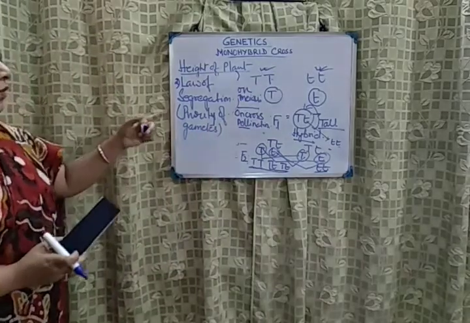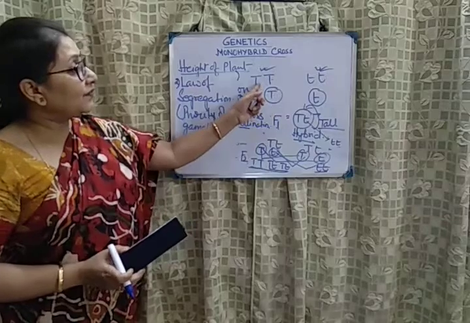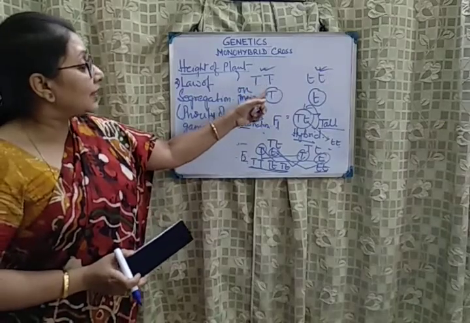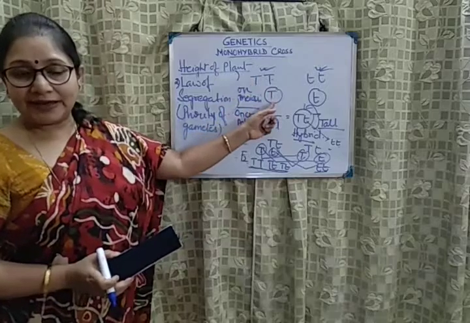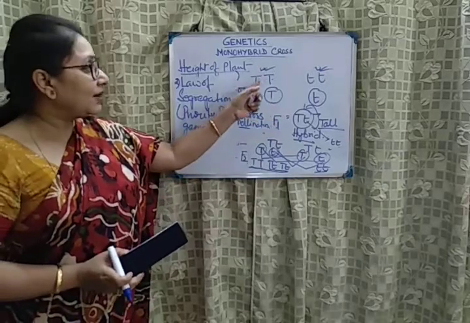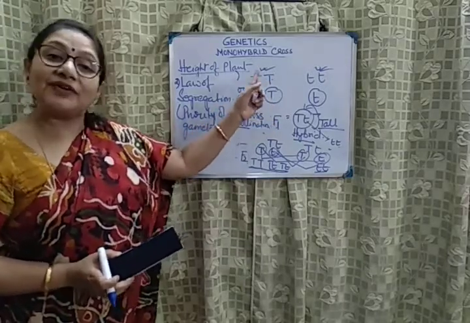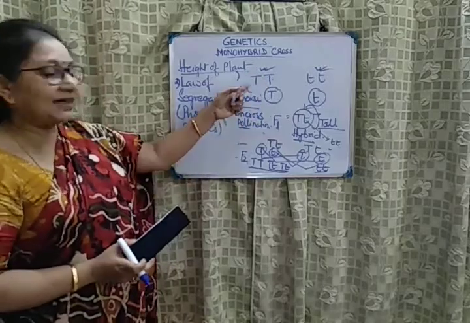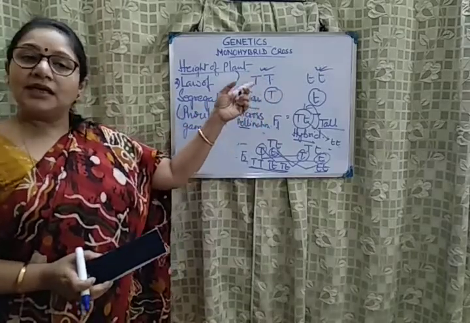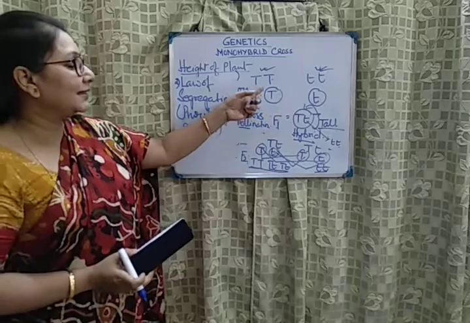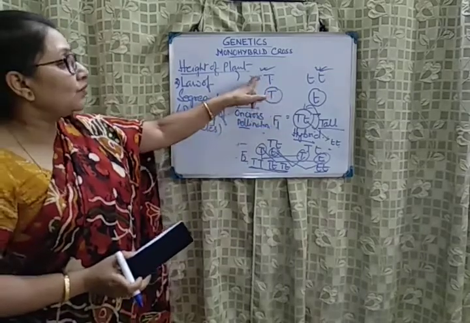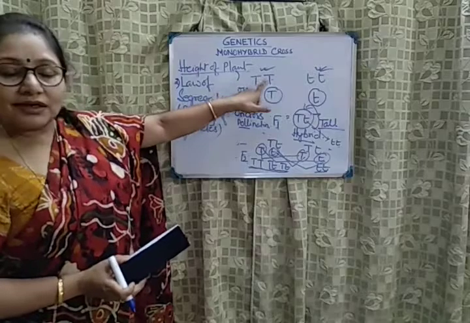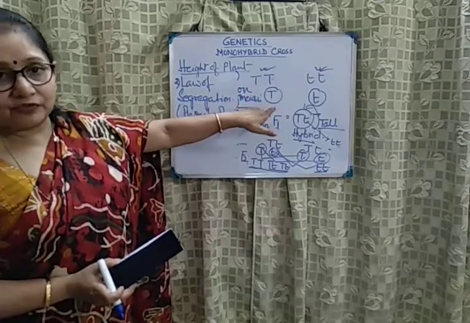Whenever you are having a pair of factors, the gamete will contain one allele of the pair. Mendel referred to them as factors. He did not know about alleles at that time. So the gametes that are formed will contain one allele from the pair of factors.